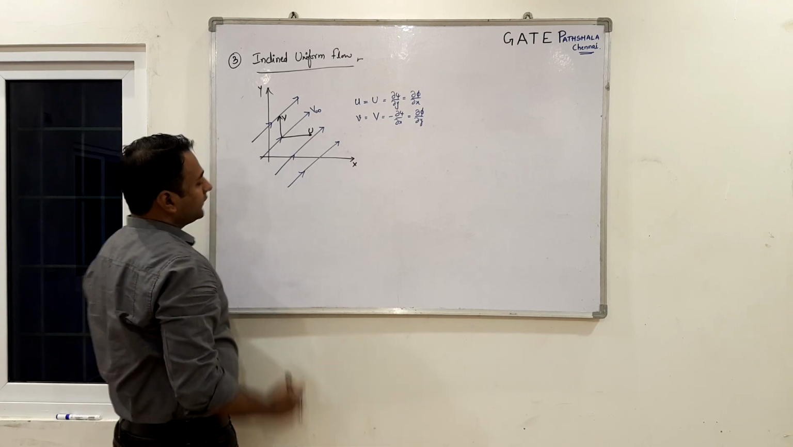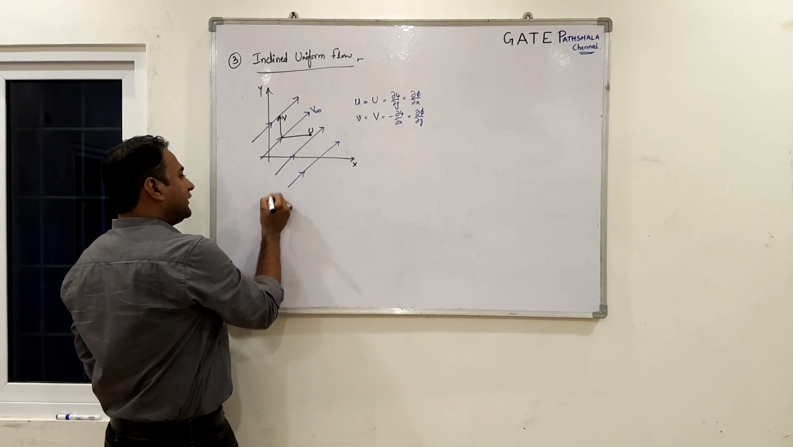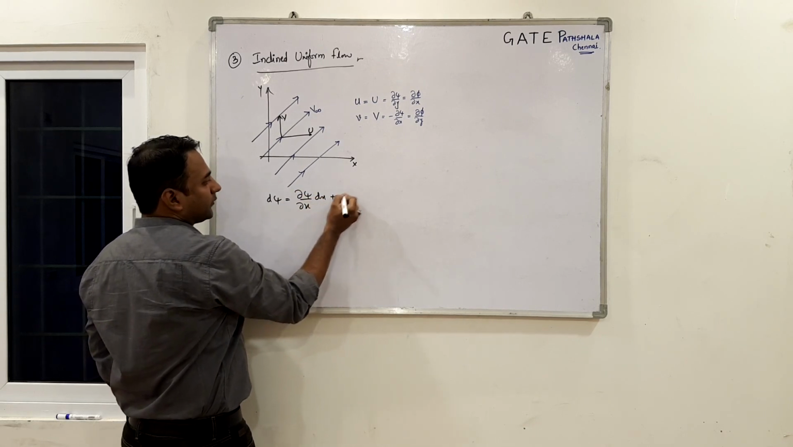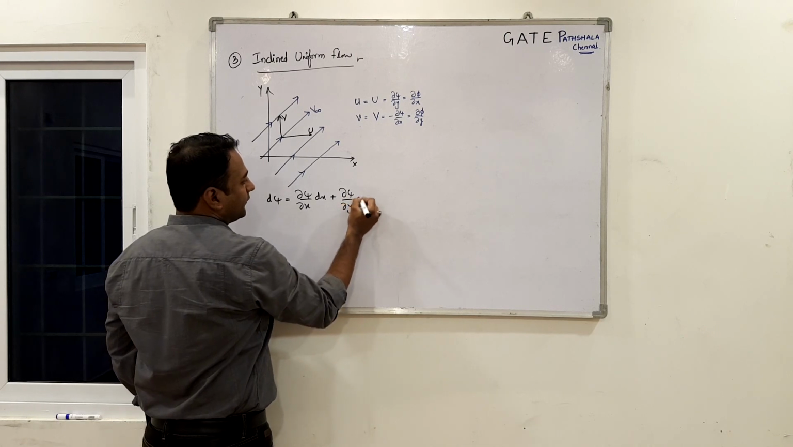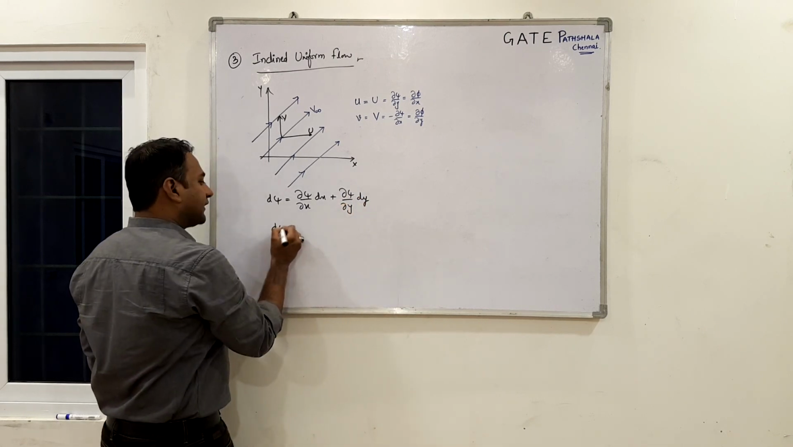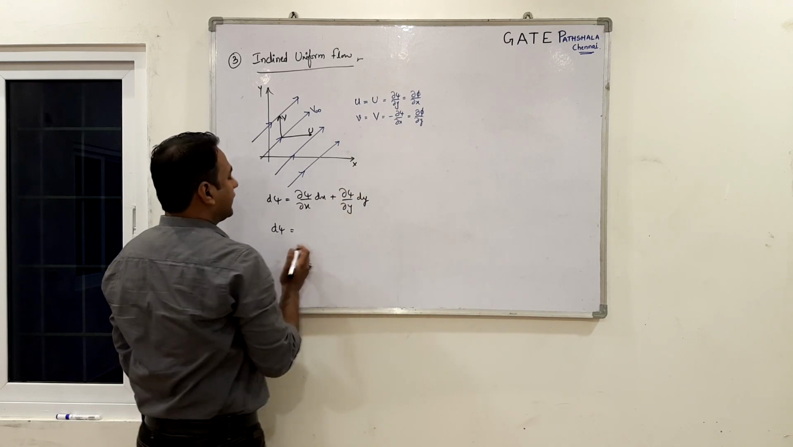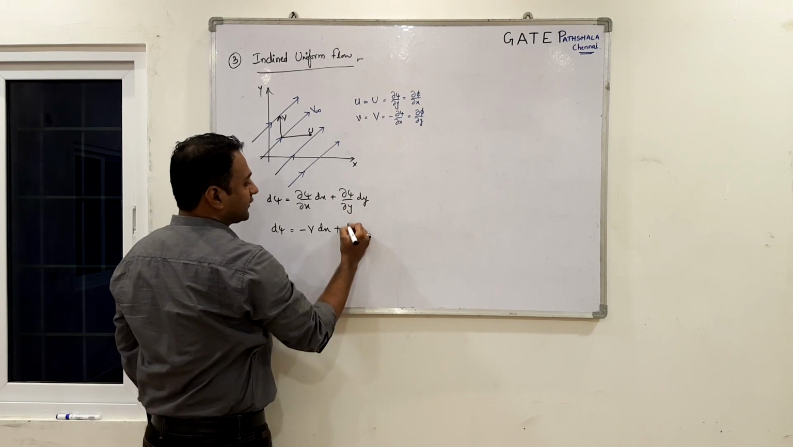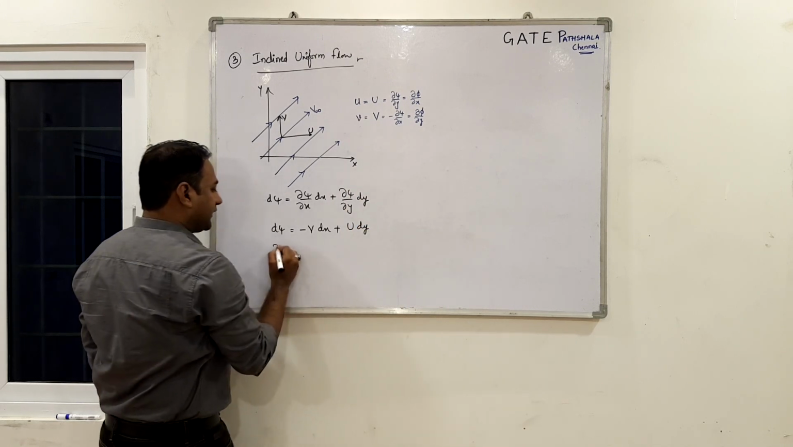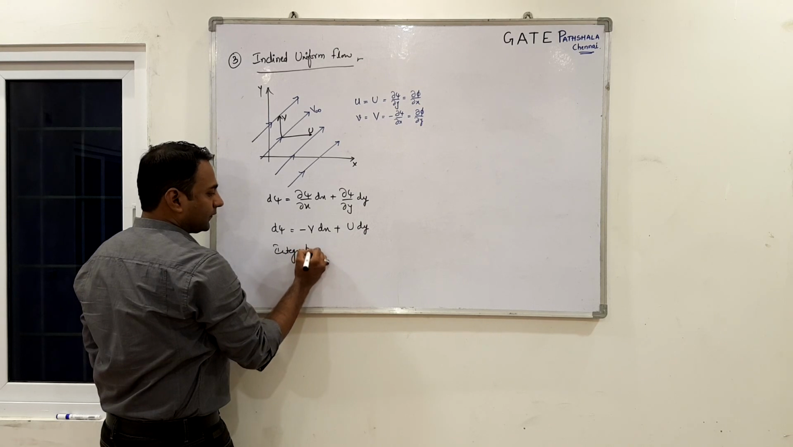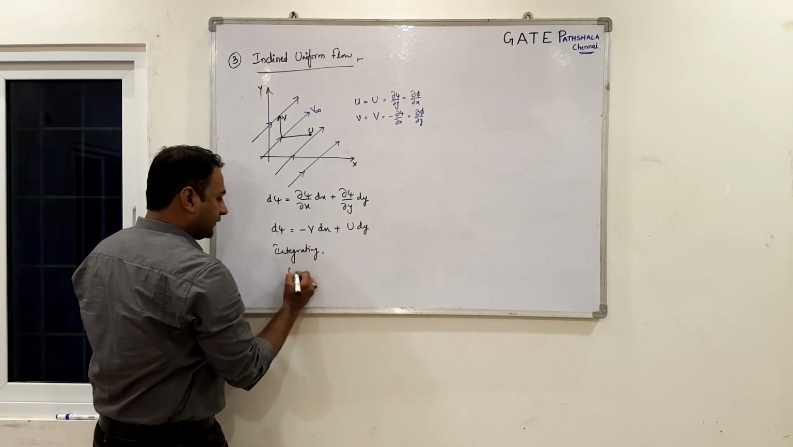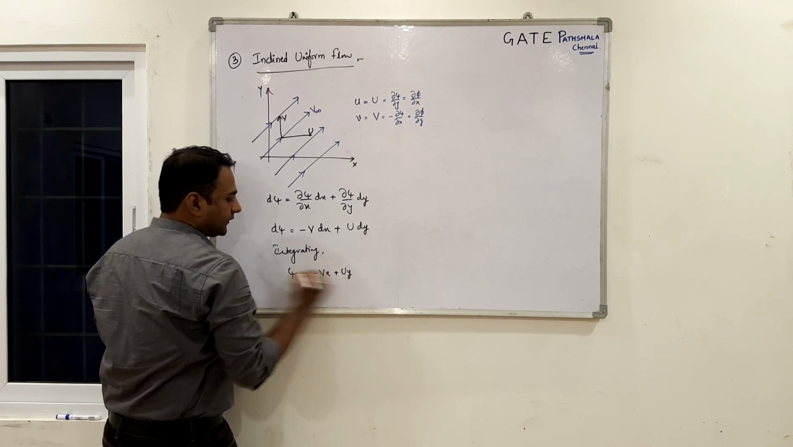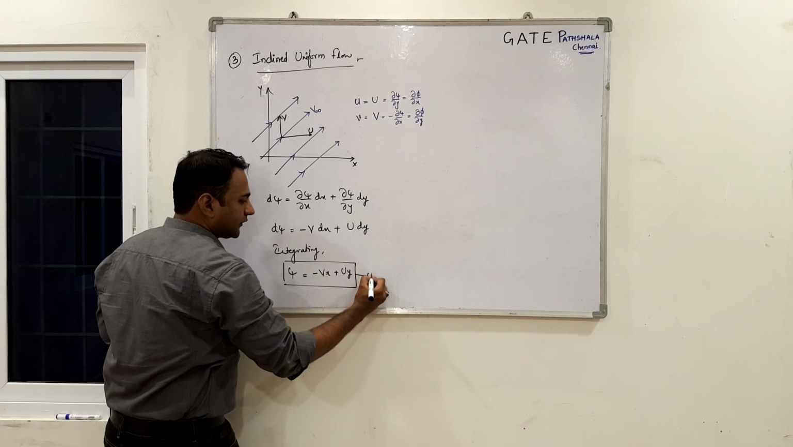Fine. So d psi can be written as dou psi by dou x into dx plus dou psi by dou y into dy. What is dou psi by dou x from this equation? Minus V. And what is dou psi by dou y from this equation? Capital U. Integrating, we get psi equals minus Vx plus Uy. So we have our equation 1 for this flow.